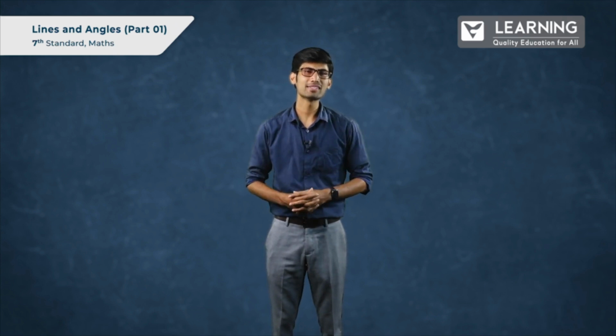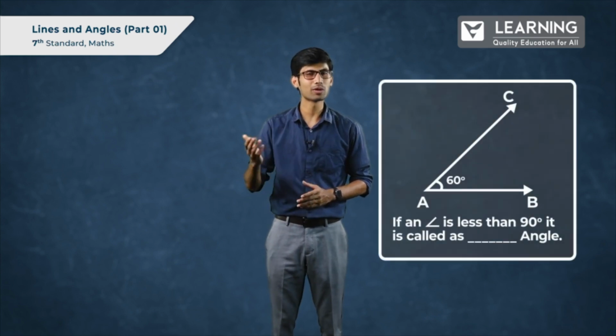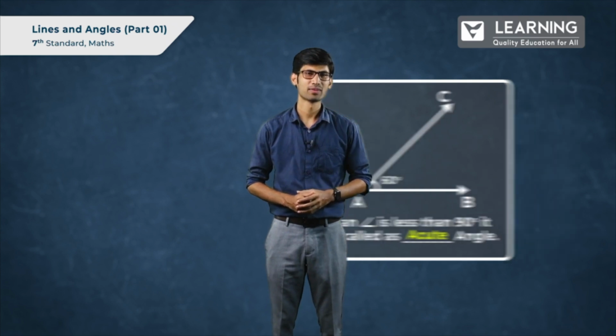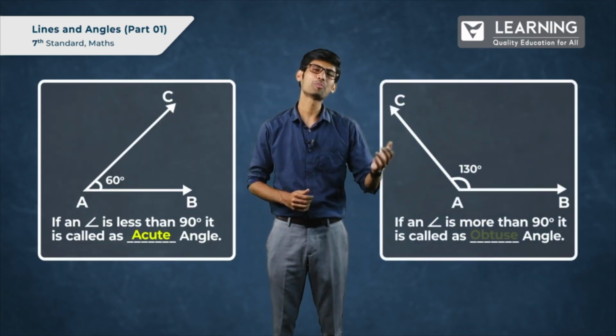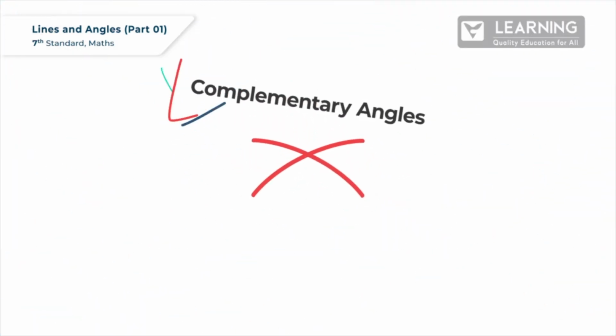Since you know about angles, can you tell me if an angle is less than 90 degrees, what is it called? It is called an acute angle. What about an angle more than 90 degrees? It is called an obtuse angle. Now, let's know what are complementary angles.